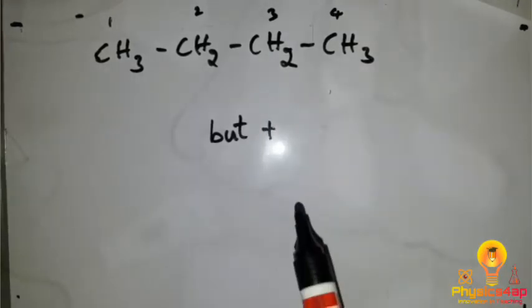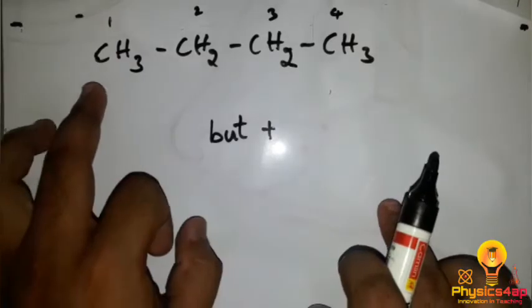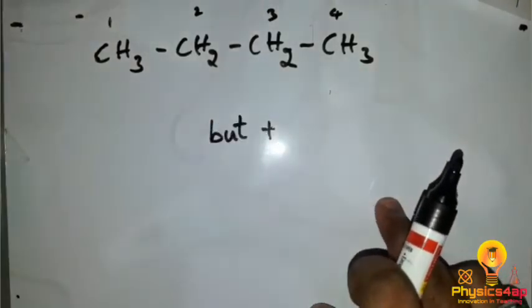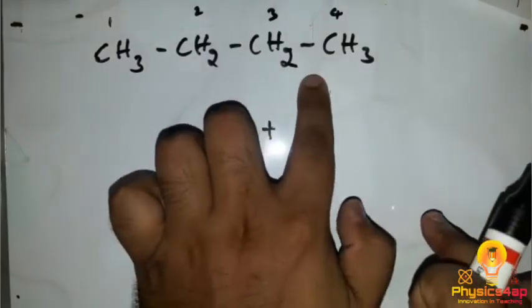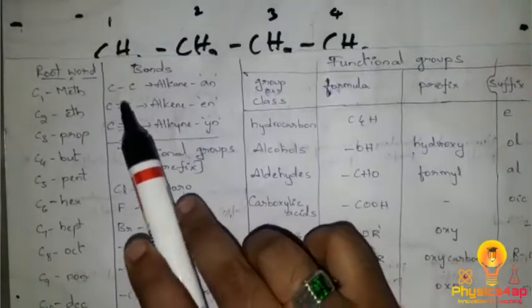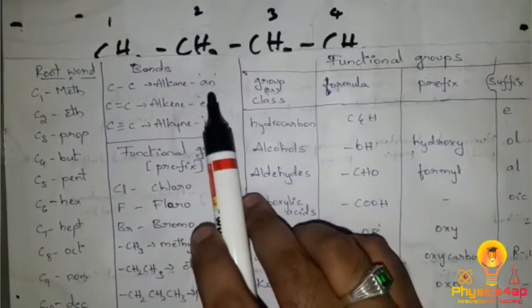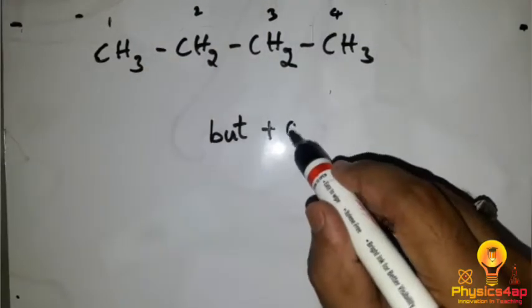The second thing you need to see is the bonds between each and every carbon. For these 2 carbons we have a single bond, and single bonds for the others. So all are single bonds. When there is a single bond, we write it as an.